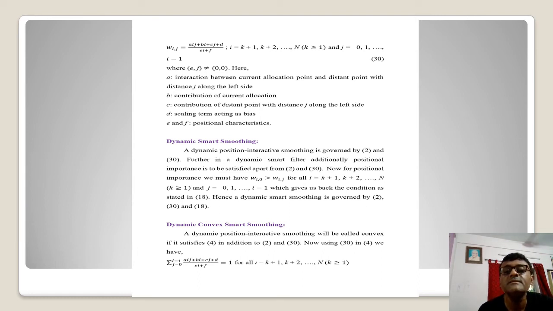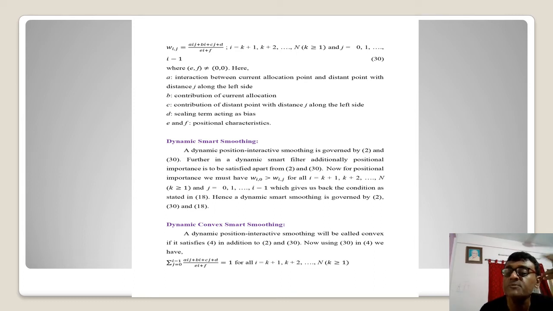So what we can see here, as we know, is that for having dynamic smart smoothing, I should have wi0 greater than wij, and this is going to be true for all such i from k plus 1 to n, where k is greater than or equal to 1 and j equal to 0 to i minus 1, because we are taking the limit from 0 to i minus 1.